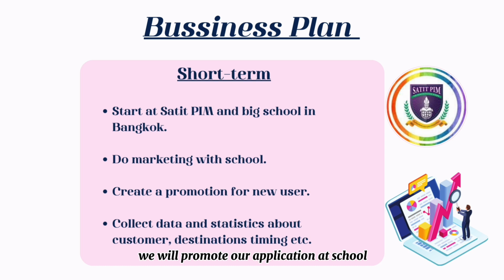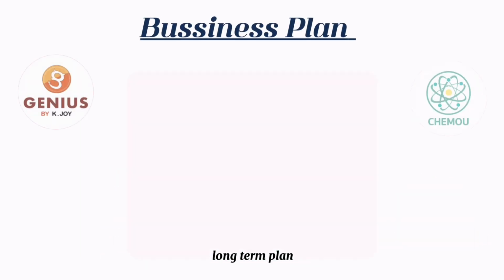We will promote our application at schools and on social media like Facebook, Instagram, on news webpages, or on platforms to let them know that our application is available, and we welcome them to be a part of Jointly. And the last, most important thing, we will collect data about our users, such as age, gender, location, school, distance, and peak and lowest interval times of application usage.